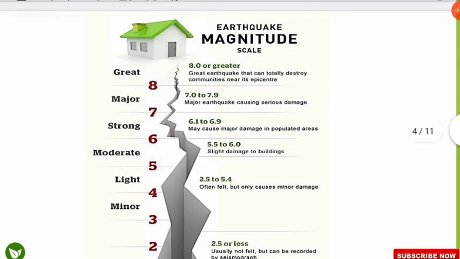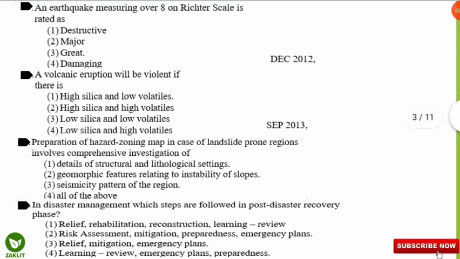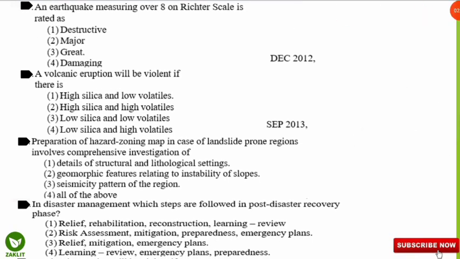Now we will see the next question. A volcanic eruption will be violent if there is what concentration of silica and volatiles? Here option number 1 will be correct. If the volcanic material has high silica content and low volatile material present inside it, then it will be a violent kind of volcanic eruption.